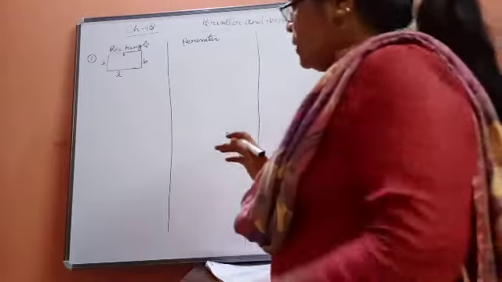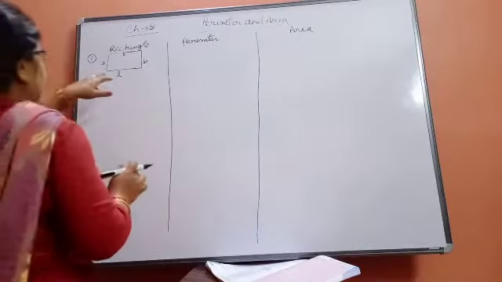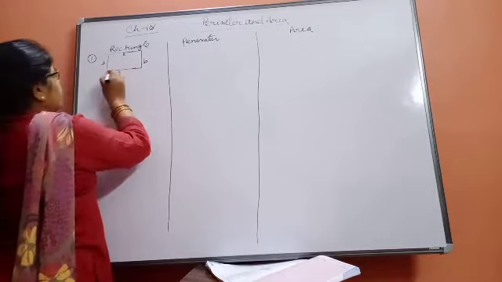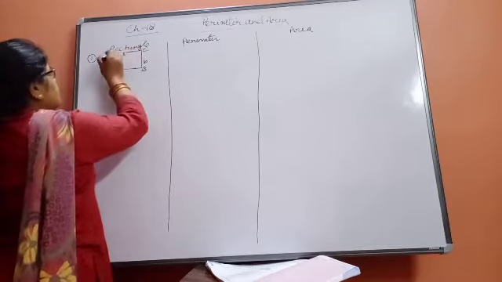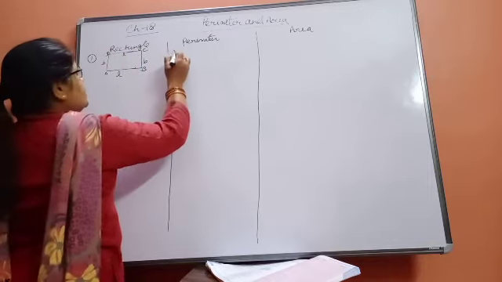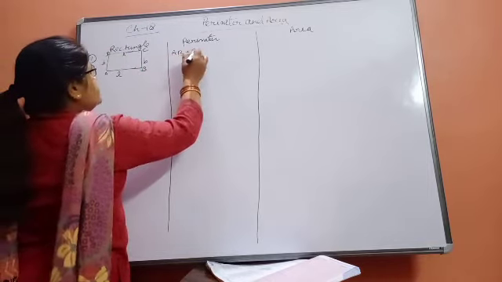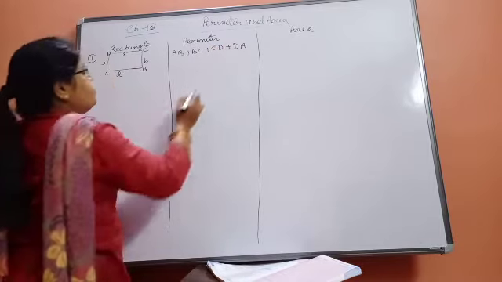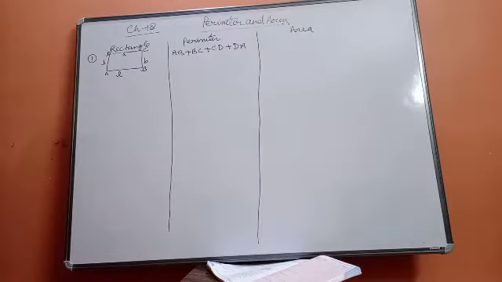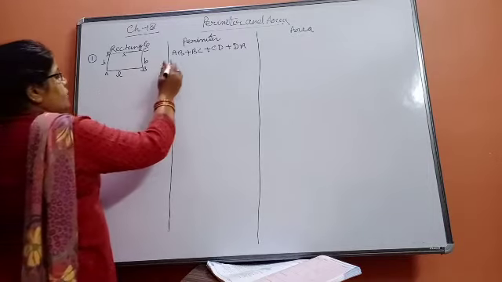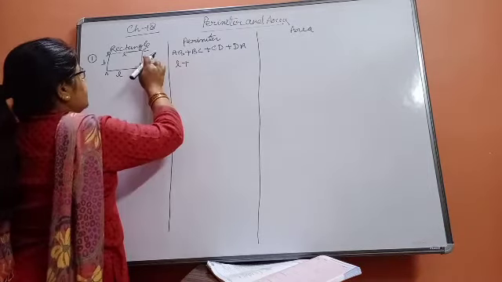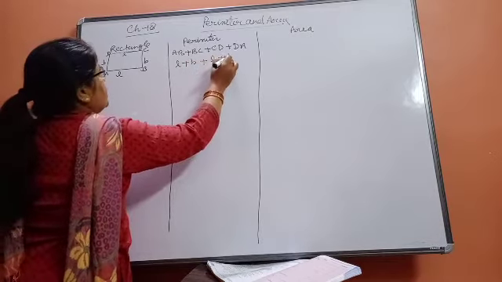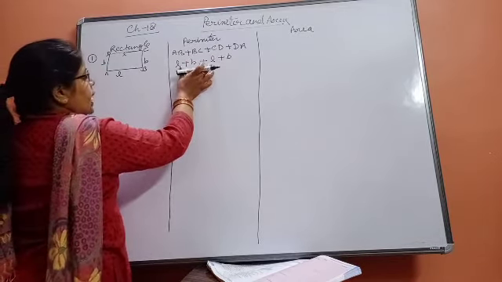Perimeter means the measurement of the boundary. So it will be ABCD. Perimeter means AB plus BC plus CD plus DA. In this way we will generate the formula. So AB means how much? L. BC is B. CD again L, and DA again B. So you can see that L is 2 times.